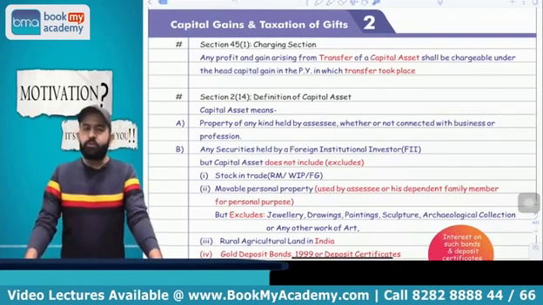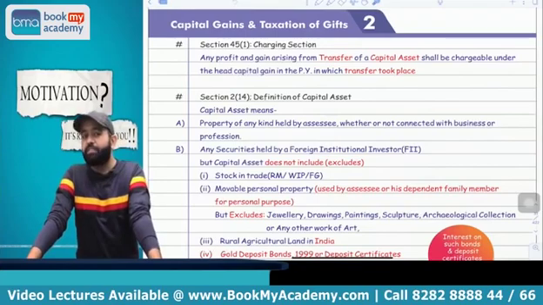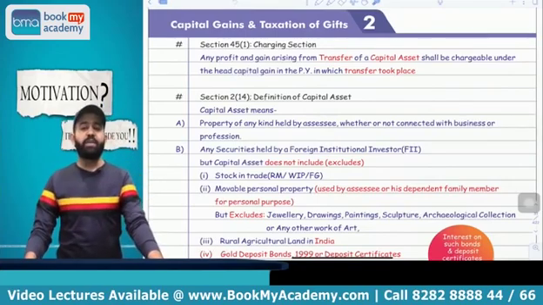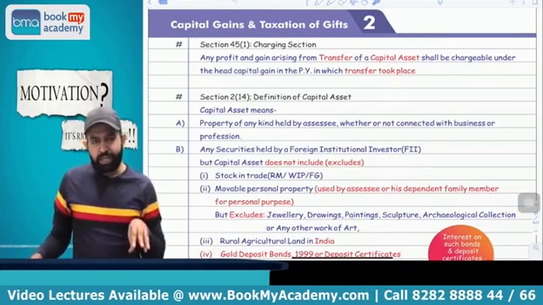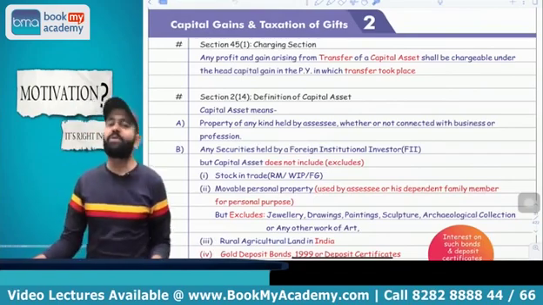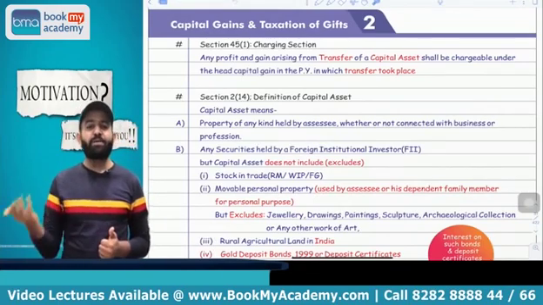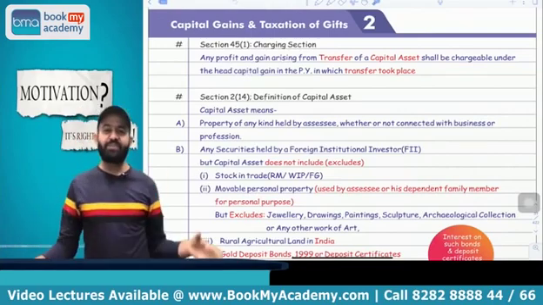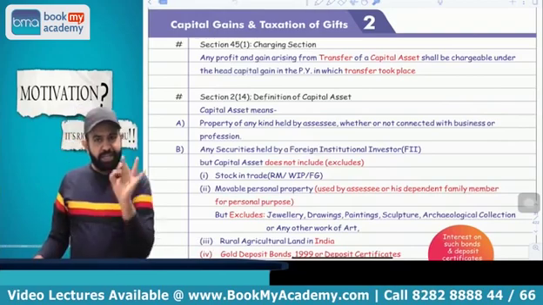Third exclusion is rural agriculture land in India. If you transfer any rural agriculture land in India, then capital gain is not applicable. But what is the meaning of rural agriculture land in India? It means land which is situated in a rural area. But what do you mean by rural area? Rural area is an area which is not an urban area. But what is the meaning of urban area? Is it an area which is not a rural area? Answer is no.